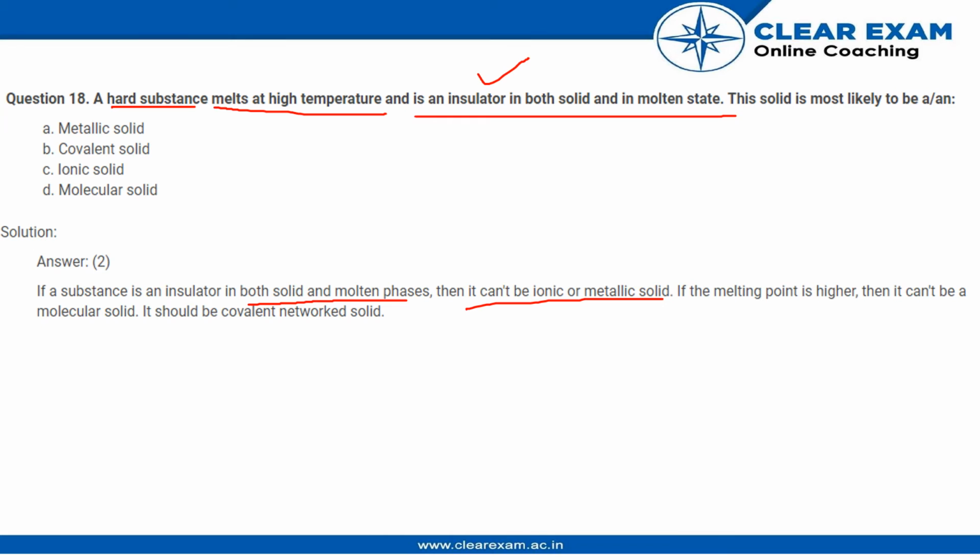And the second hint is that they melt at a higher temperature. If it is a molecular solid, then the melting point cannot be higher, as a molecular solid will have a melting point much lower than the one that is told in this criteria. So the only solid that remains is the covalent solid.